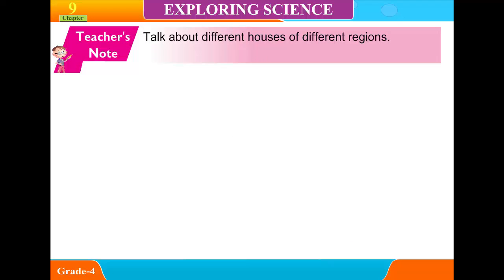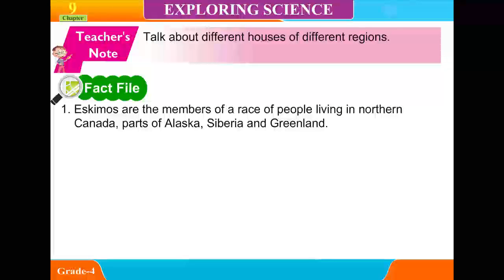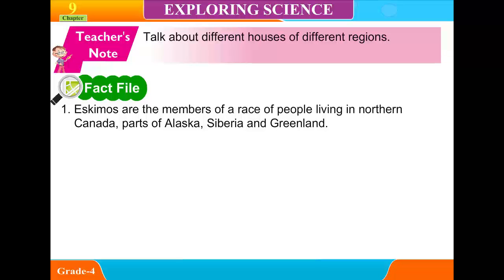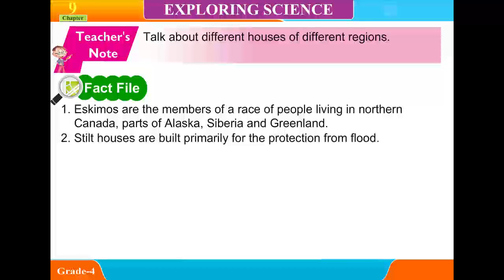Teacher's note: talk about different houses of different regions. Fact file. 1. Eskimos are the members of a race of people living in northern Canada, parts of Alaska, Siberia, and Greenland. 2. Stilt houses are built primarily for protection from flood.